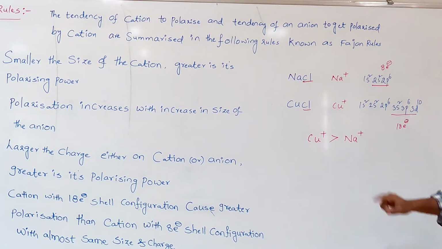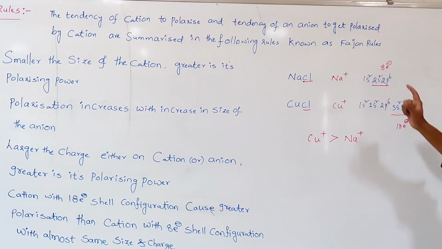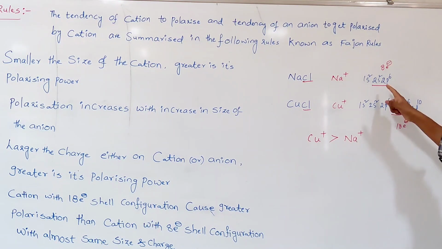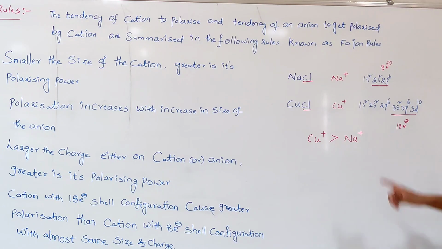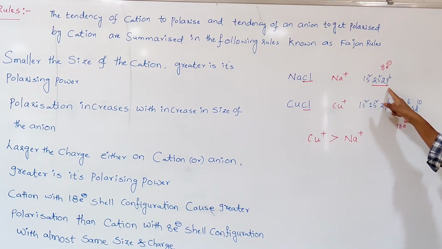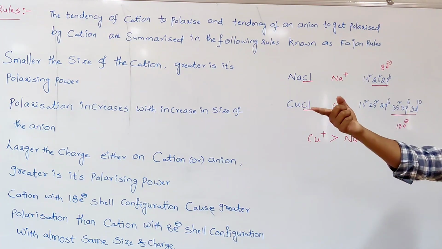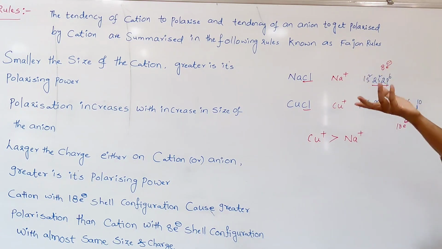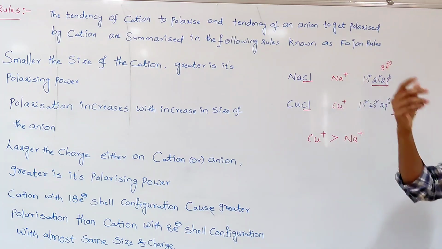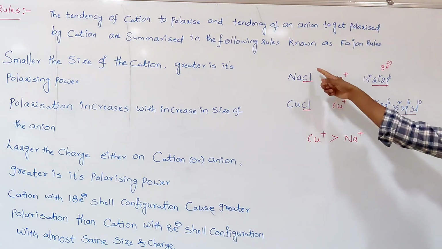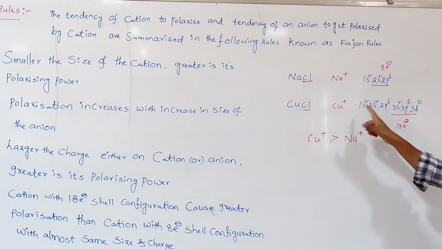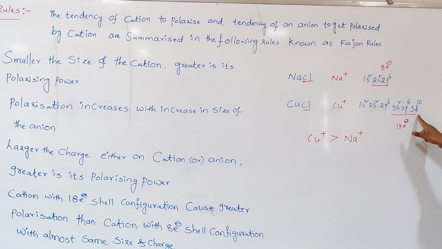But when you are observing the Na+ ion, is any d subshell present? No. Here what are there? s and p. These have strong shielding power. When strong shielding power is there, the effective nuclear charge on the outermost electrons is less. When the effective nuclear charge is less, it has less tendency to distort the electron cloud present around the chloride ion.